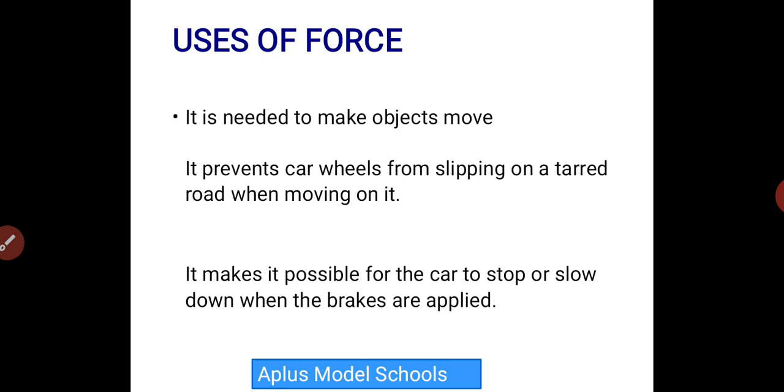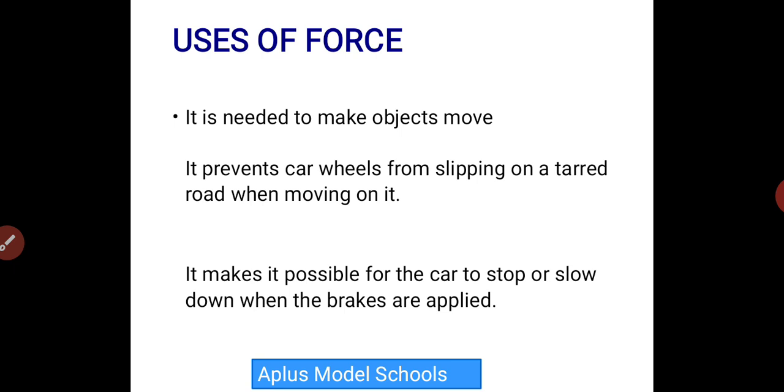Now, let's talk about uses of force. Uses of force. It is needed to make objects move. Without force, all of us will just be in one place. Any object will not move, no matter how, if there is no force. That means when you sit down on your bed or in the class, you will not be able to stand up. You will not be able to move anywhere because there is no force to make you move.